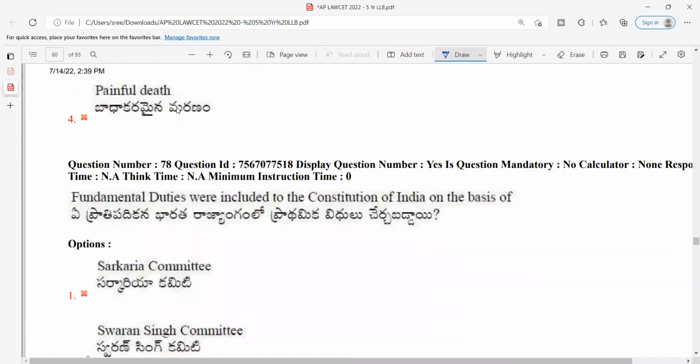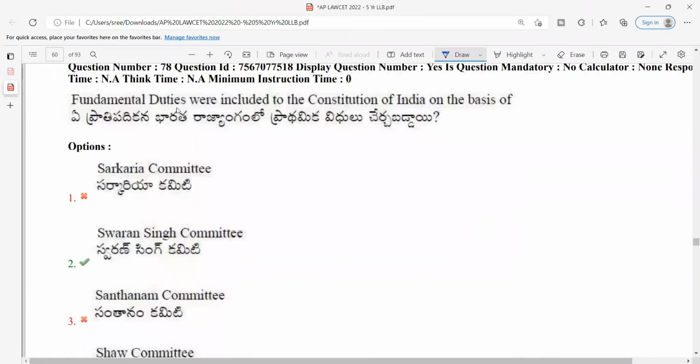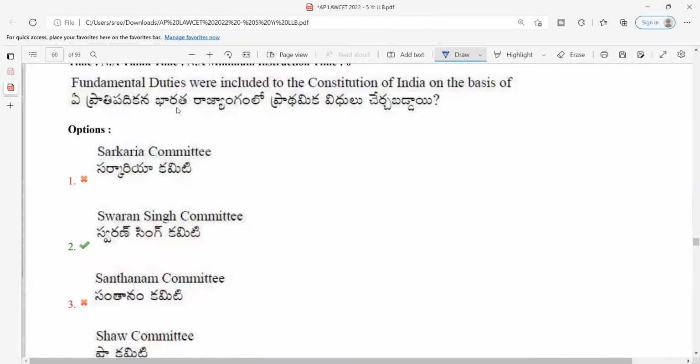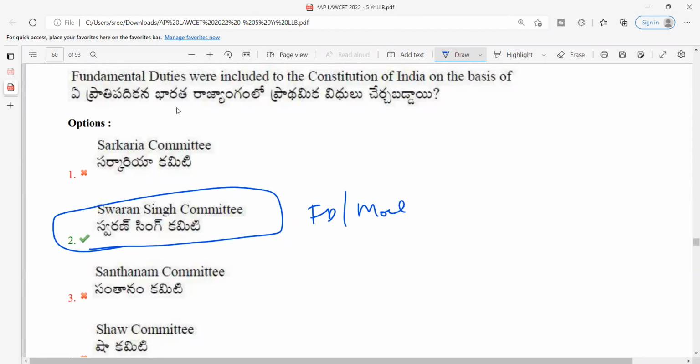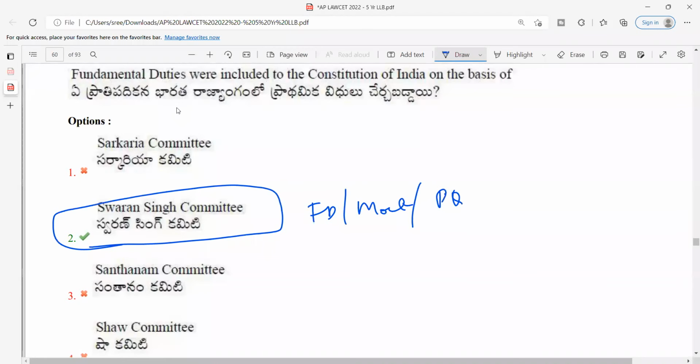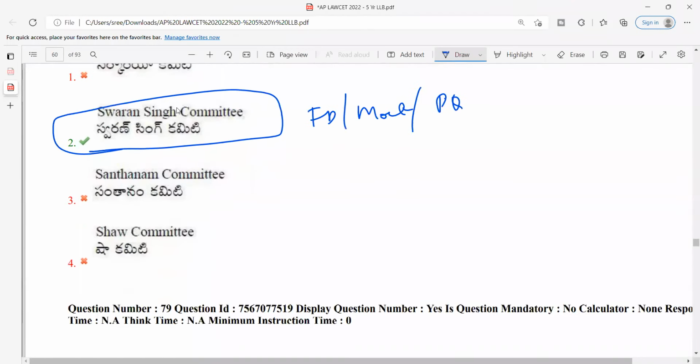78, fundamental duties were included in the constitution on the basis of, a very, very easy question. The answer is the Swaran Singh Committee. We have discussed it multiple times when I was discussing fundamental duties and also in our mock analysis. I think this question also appeared in the previous question paper. Again, I would rate this question as easy.